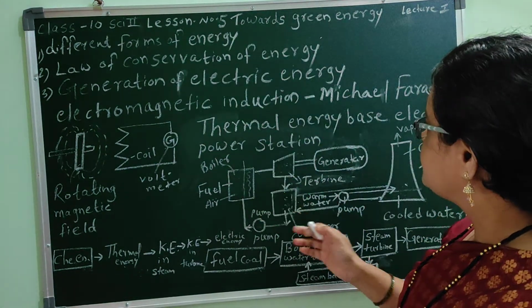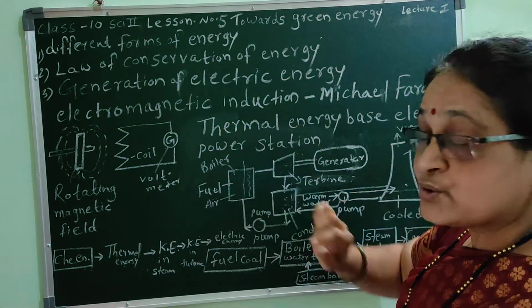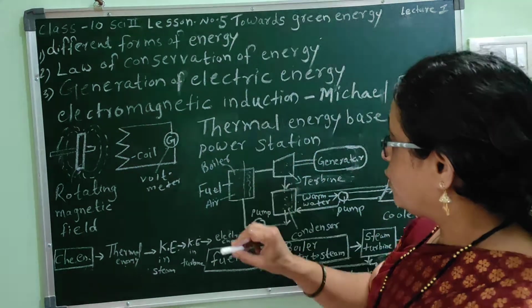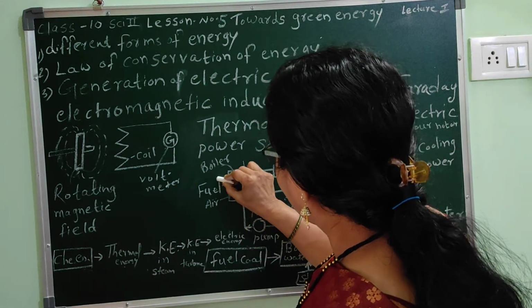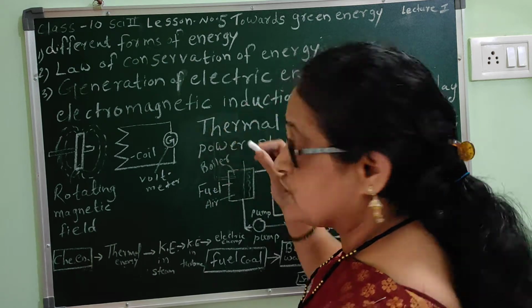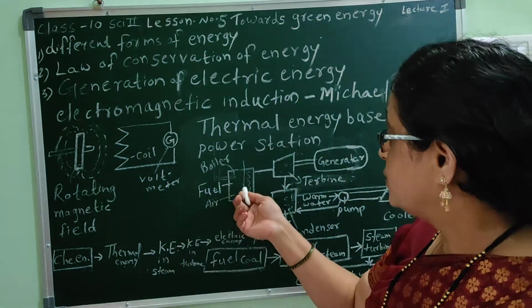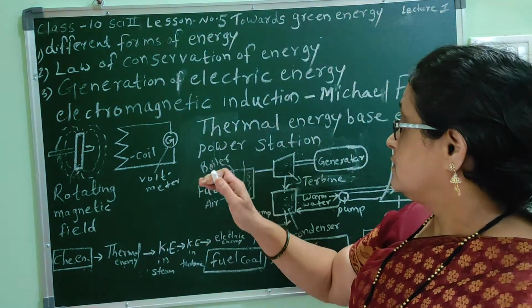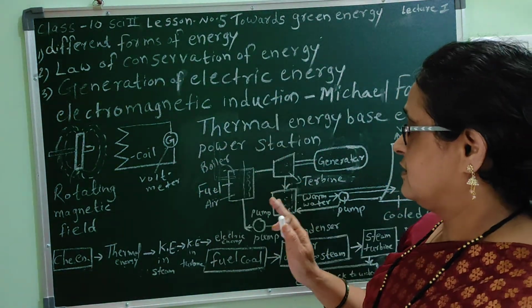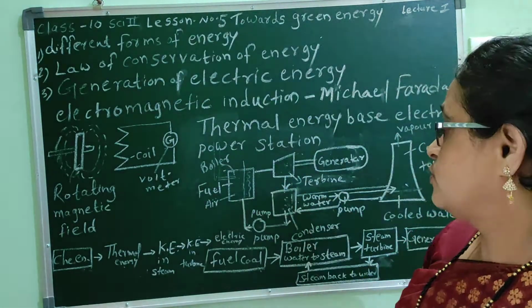But in this power plant, coal is used as a fuel. When coal burns, it produces smoke, and due to that the air gets polluted. Now, which problems are created in this power plant?